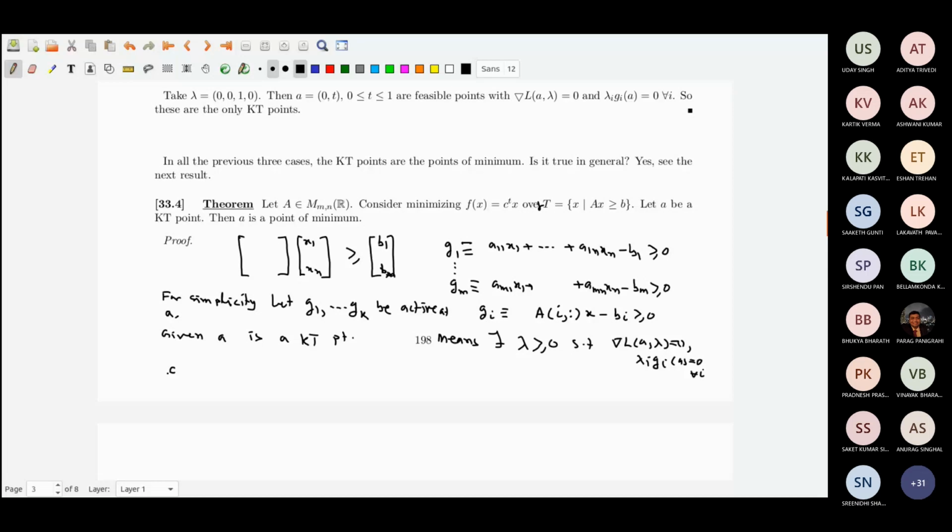It is equal to lambda 1 times grad g1. Grad g1 is a11 up to a1n.